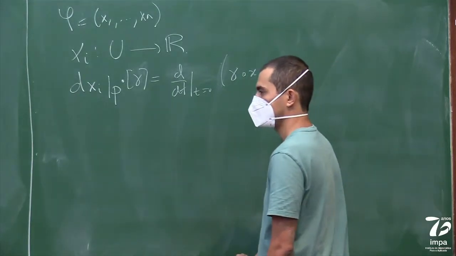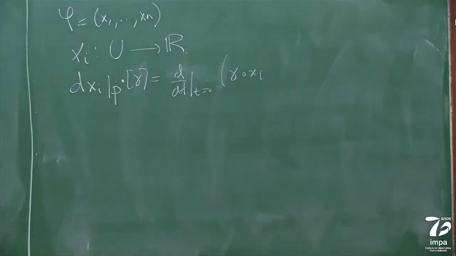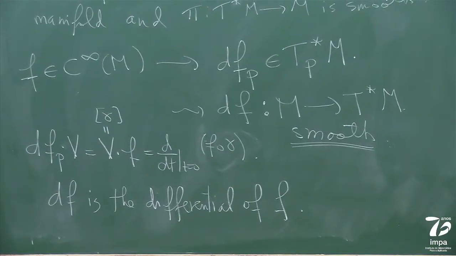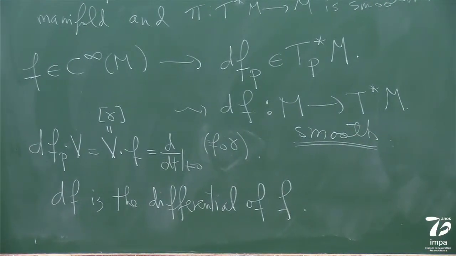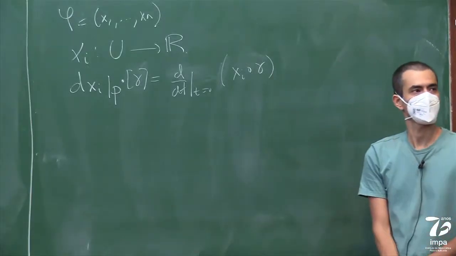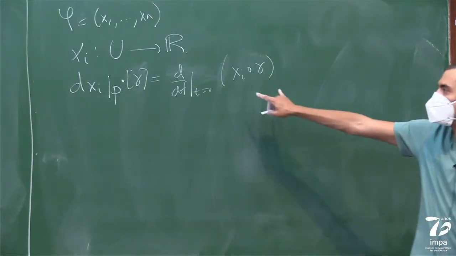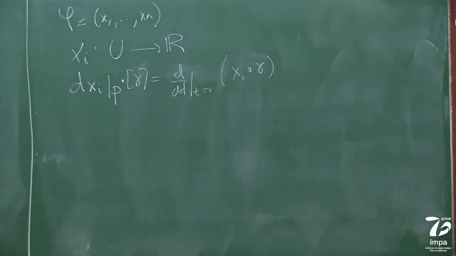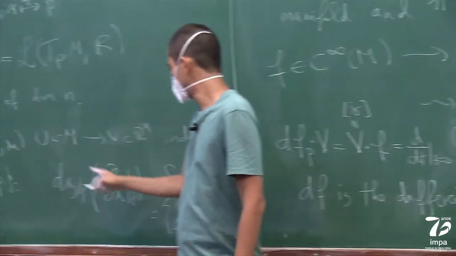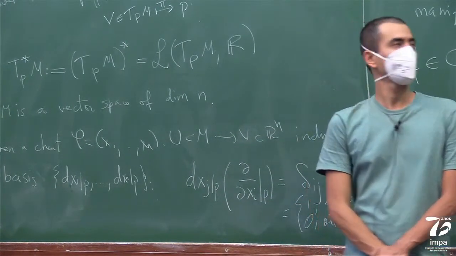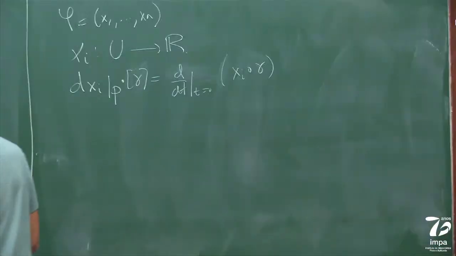No, sorry, this is the other way around. It's f composed with gamma. Sorry, so this is xi composed with gamma. So it's an exercise to see that this is exactly the same as the dual basis of the basis d/dxi. I'm going to leave this as an exercise.